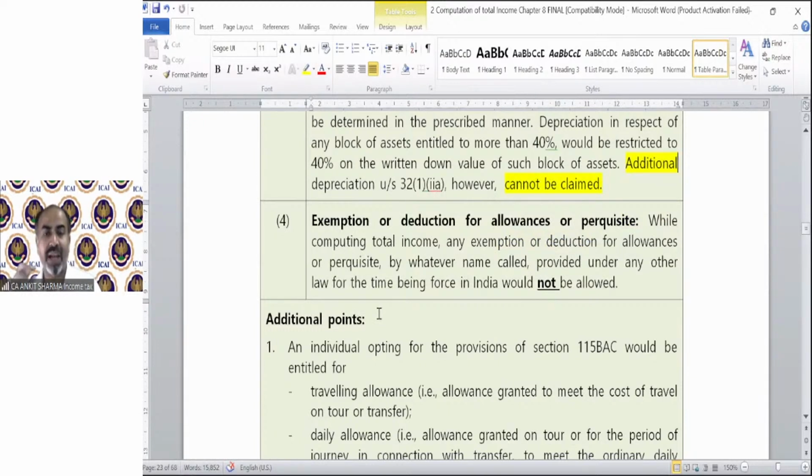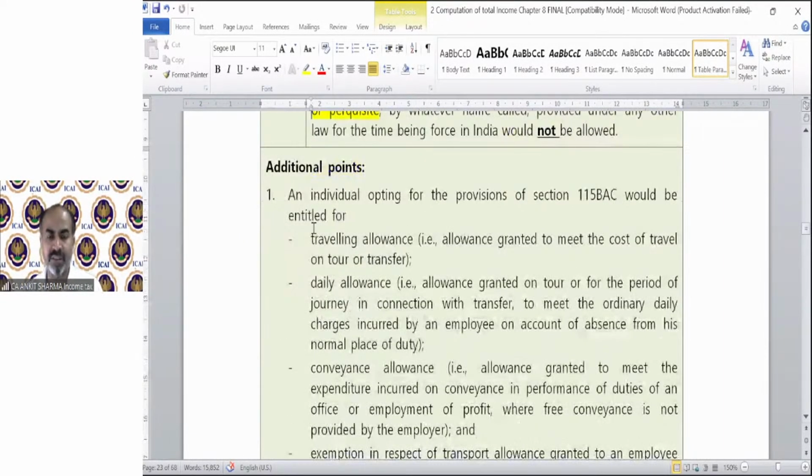Exemption or deduction. While computing total income, you cannot claim any deduction or exemption in respect of any allowance or perquisite by whatever name called. If you are applying section 115BAC, there are only certain exemptions of allowances which are allowed, like traveling, etc. We will discuss it later. This is the provision which says which allowances you can claim. Only these allowances and perquisites are allowed. All other allowances and perquisites you cannot claim if you are applying section 115BAC.